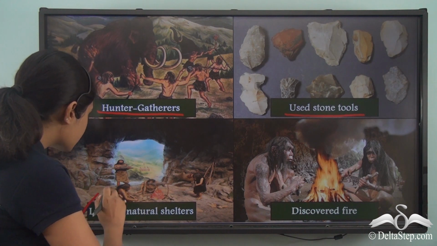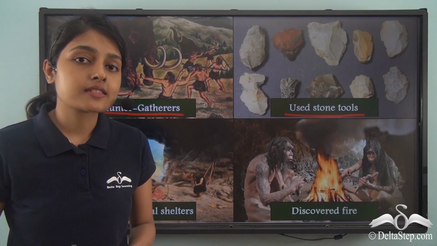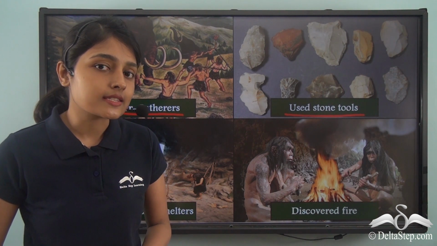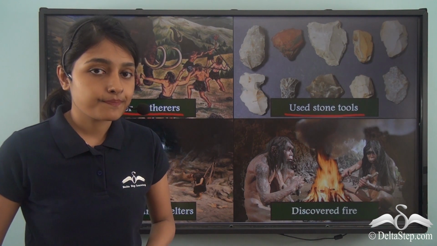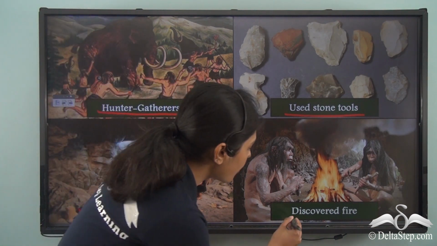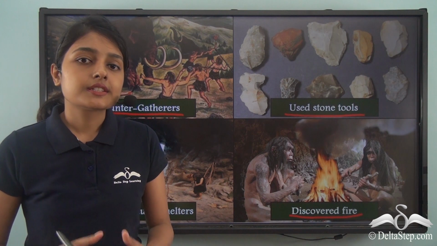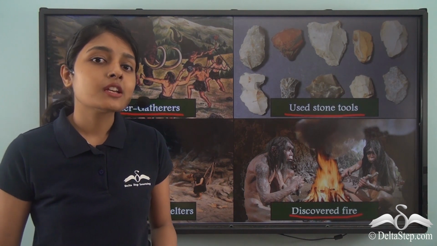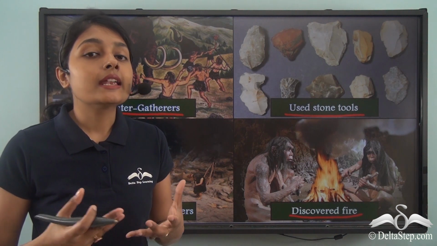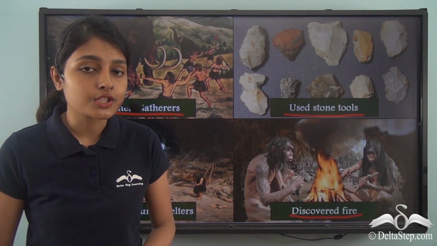Now, people also lived in natural shelters during this time. This was not a time when people lived in proper houses. They lived in caves. And then came the breakthrough discovery of fire. The discovery of fire helped not just the ancient human beings, but the entire humankind at large.